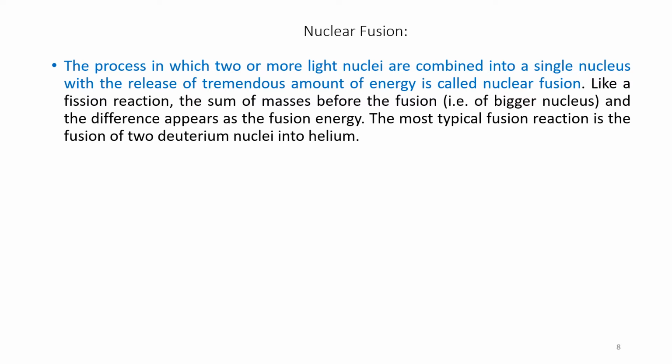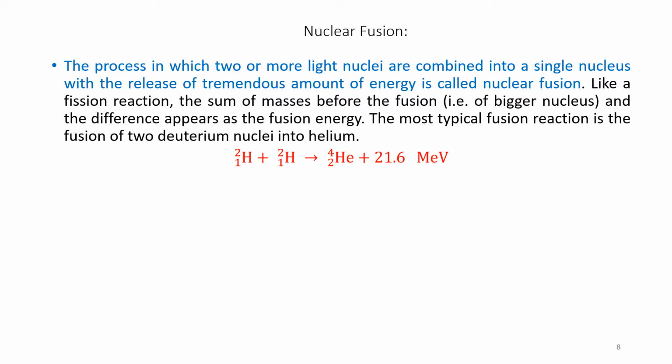The most typical fusion reaction is the fusion of two deuterium nuclei into helium. Please see the reaction.